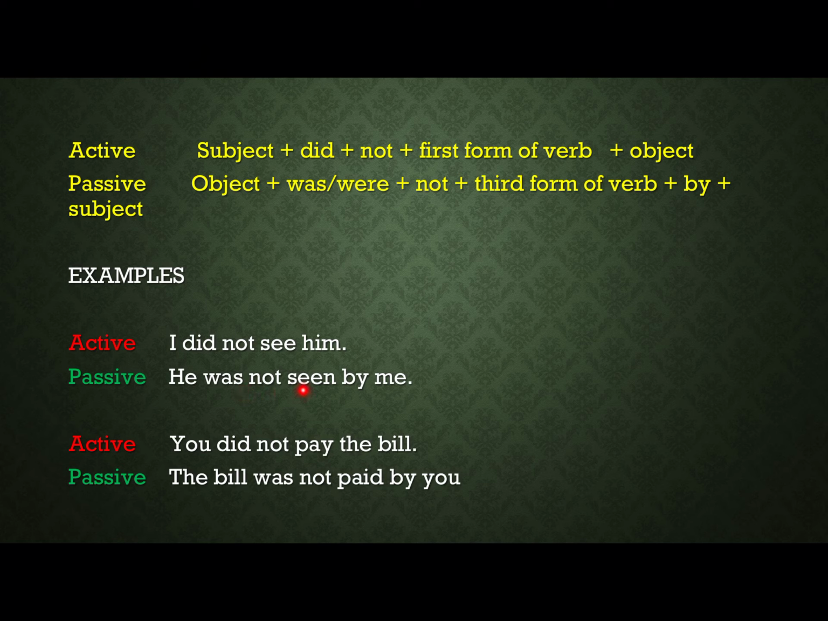What? He was not seen by me. I did not see him. He was not seen by me. You did not pay the bill. The bill was not paid by you. You did not find your book. Your book was not found by you. You did not write me a letter. I was not written a letter by you. Or a letter was not written to me by you.